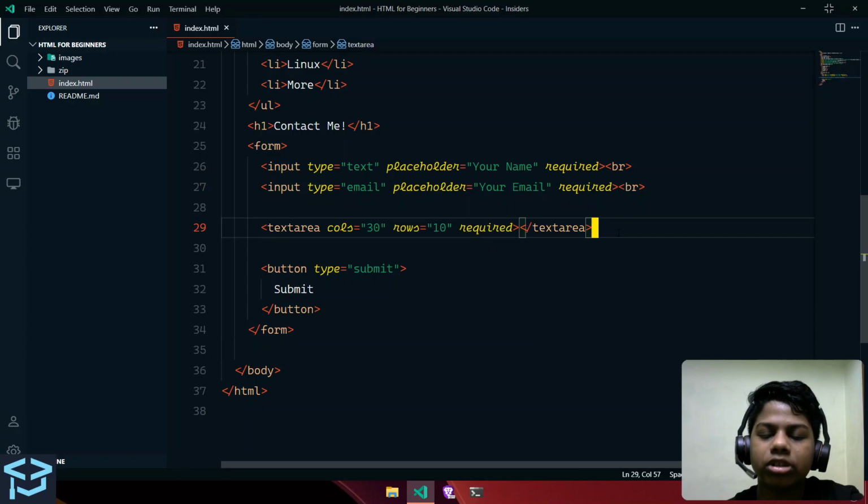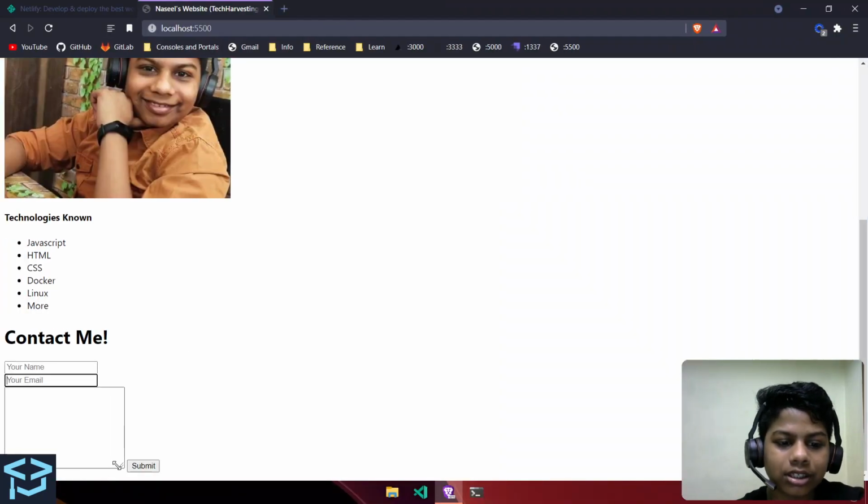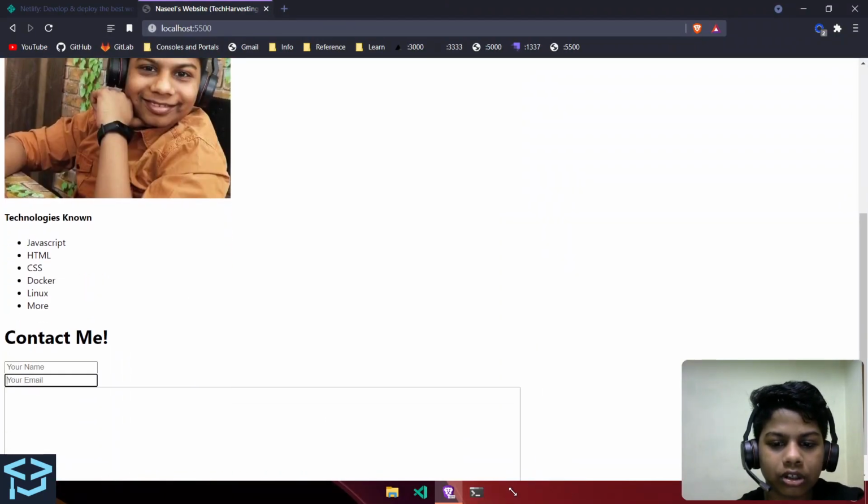Text area is just a tag which is like an input, which can change its size. So it's very big. If you go back here, you can see we have the smaller dragging thing. We can make it big, how much big we want.